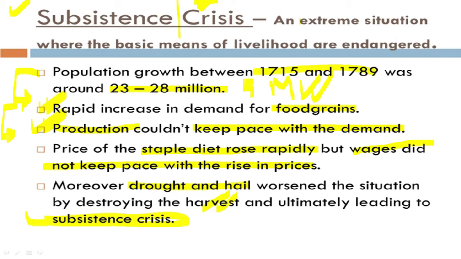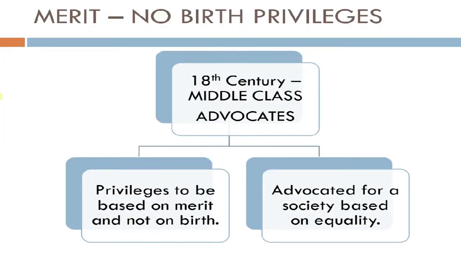As a result, in the society, the prices of the staple diet rose rapidly, but the wages did not keep pace with the rise in prices. So people feel disturbed and troubled in this kind of situation. Moreover, drought and hail worsened the situation by destroying the total harvest. That ultimately led to acute, chronic shortage of crops and food grains, and this ultimately led to the subsistence crisis in France.